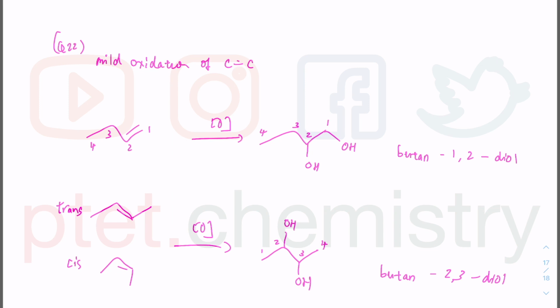The question seems like there is a lot on primary and secondary, so let's check it out. The one marked in blue is a primary alcohol because the carbon with the OH is bonded to one other carbon.